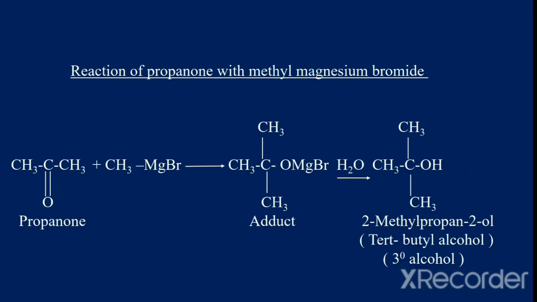Consider the reaction of propanone with methyl magnesium bromide. Propanone is a ketone. It is CH3COCH3. It reacts with methyl magnesium bromide to give an adduct which is (CH3)3COMgBr, which upon hydrolysis gives 2-methylpropan-2-ol, which is commonly called tertiary butyl alcohol. Thus, by the reaction of propanone with methyl magnesium bromide, a tertiary alcohol is obtained.